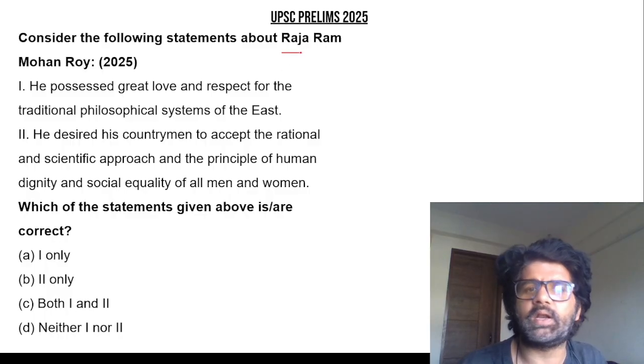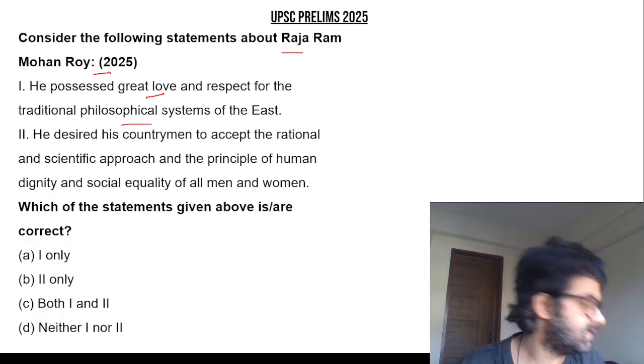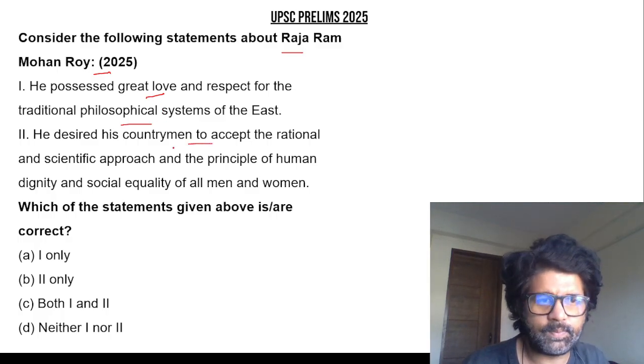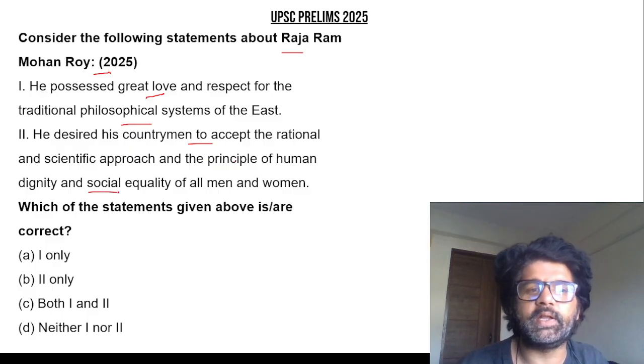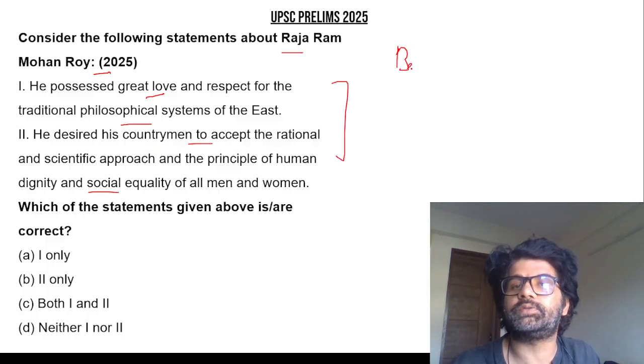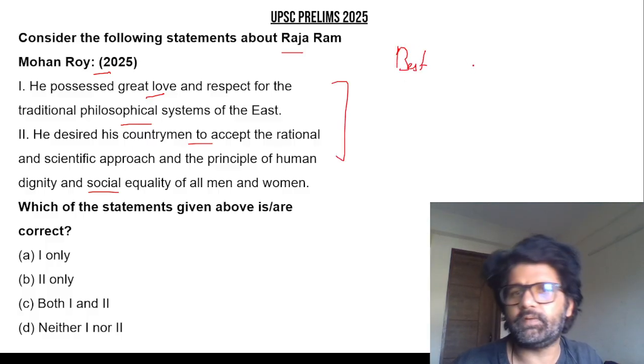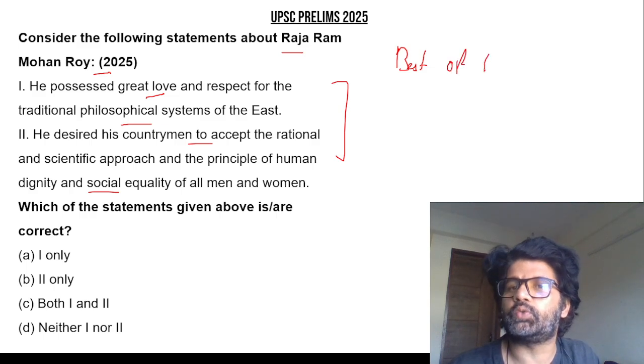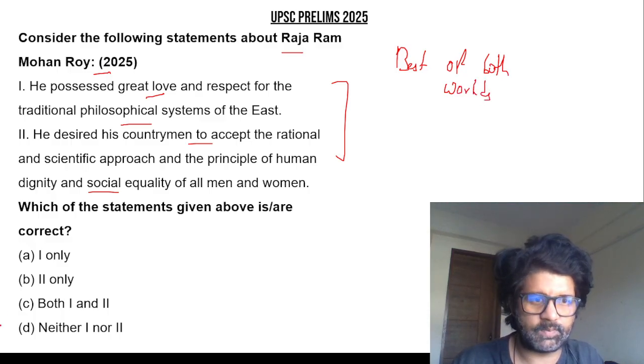2025 prelims question. Raja Ram Mohan Roy possessed great love and respect for the traditional philosophical system of the East, and desired his countrymen to accept a rational and scientific approach, and the principles of human dignity and social equality. Yes, he wanted to adopt the best of both worlds, East and West. He was a reformist, not a revivalist. So yes, both the statements are correct.